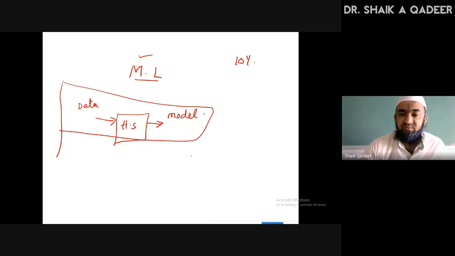Let us go to the next thing: how a machine learning based system gets trained.